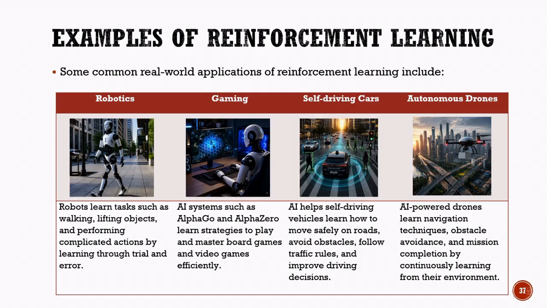All these examples demonstrate the same core principle of reinforcement learning. The system learns by taking actions, receiving feedback in the form of rewards or penalties, and continuously improving its behavior to achieve the best possible outcome.